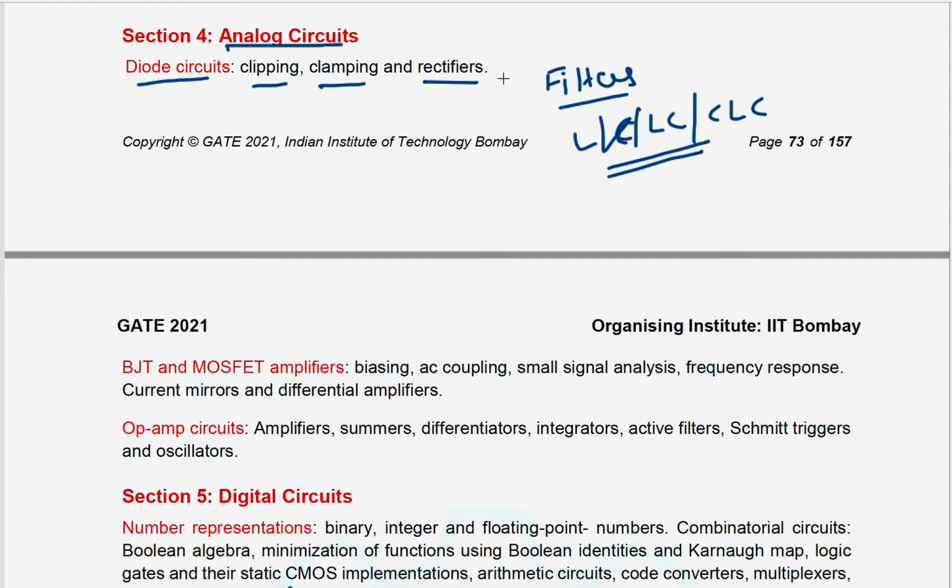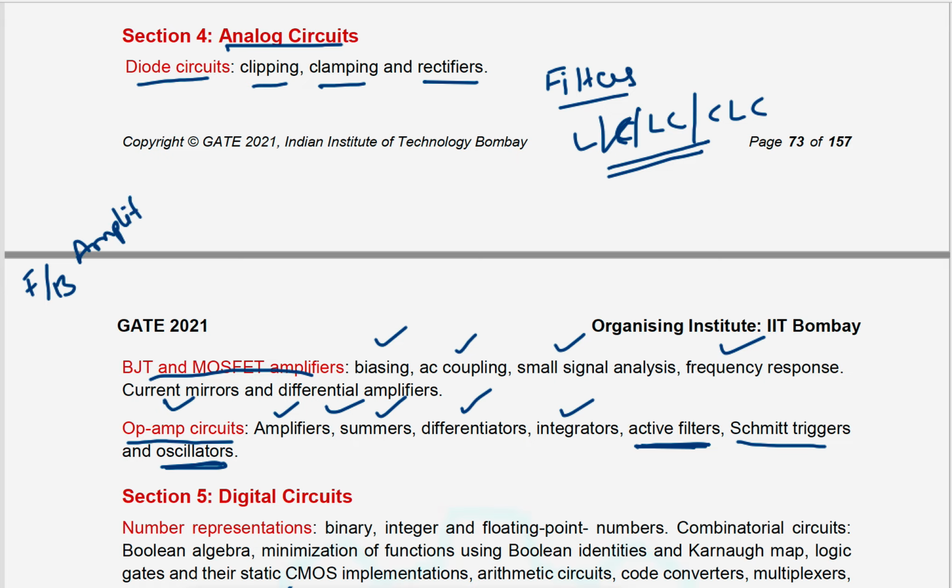Next, the second one, BJT and MOSFET amplifiers. Biasing, AC coupling, small signal analysis, frequency response, current mirrors, and differential amplifiers, which is similar in GATE 2021 and GATE 2020. Next, the third part is op-amp circuits. In this, they are providing amplifiers, summers, differentiators, integrators, and active filters, that means low pass, high pass, band pass, band stop filters with the help of operational amplifiers. Next, Schmitt triggers, and oscillators. And here the missing portion is feedback amplifiers, right?